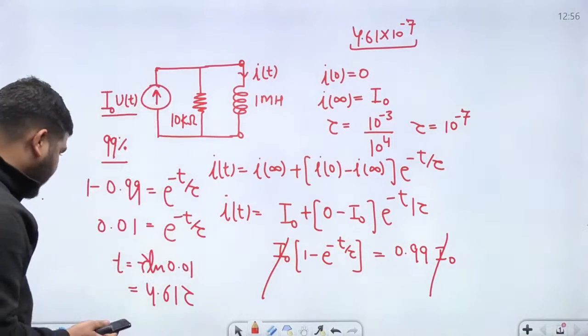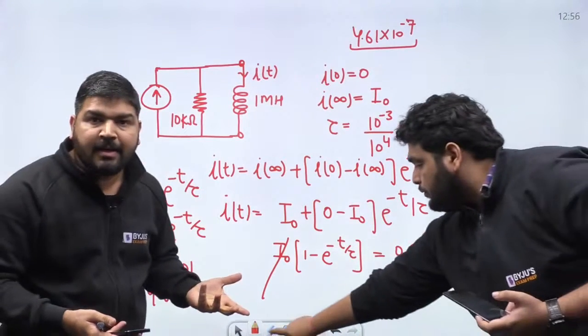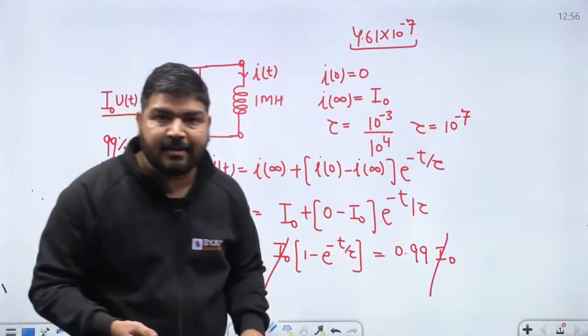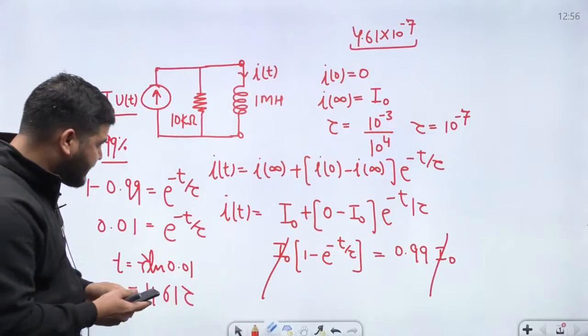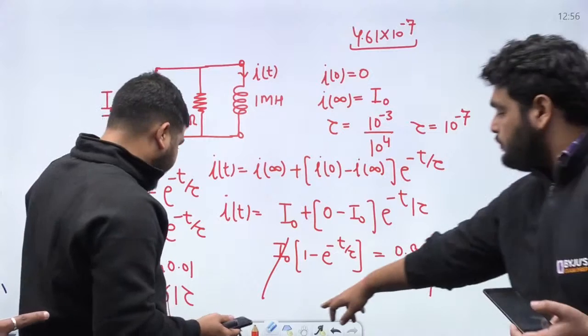So let's try to solve it again, because I thought that the Laplace transform of this current was given, that is I naught by s. I confused the s and 5. Okay, let's try to solve this again. So let's come to the next slide.